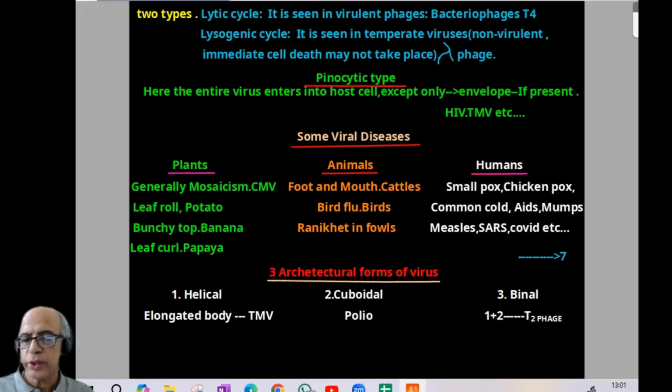Now, architectural forms of virus. Some points I have gone a little bit over NCERT because, referring to previous year questions, a few questions came. That is why I gave a little bit extra there. Basic book is NCERT, no doubt.